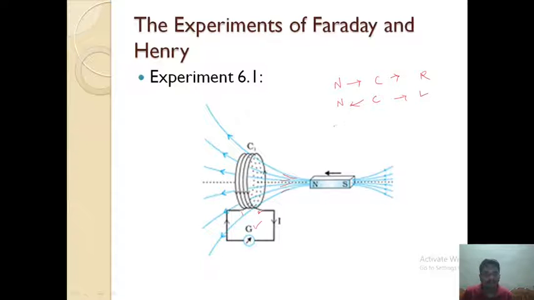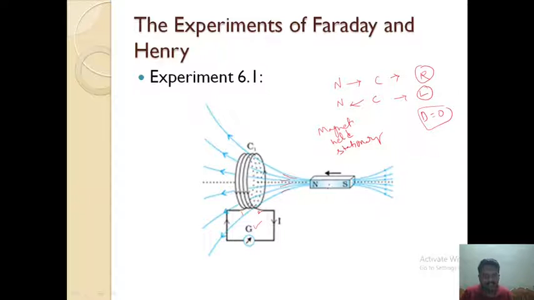But when the magnet is held stationary, the deflection is 0. In the previous cases, there was deflection towards the right and towards the left, but when the magnet is held stationary, there will be no deflection.